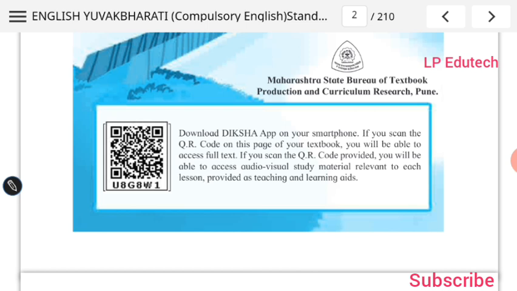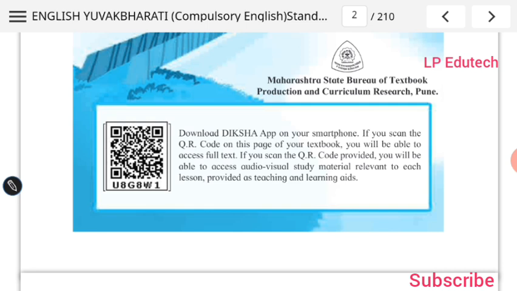I recommend you to download the Diksha app on your smartphone. If you scan the QR code on this page of your textbook, you will be able to access the full text. That means all subjects, and you can download the PDF files of the textbooks. If you scan the QR code provided, you will be able to access audio visual study material relevant to each lesson. So with the help of this QR code, you can directly reach the Diksha app and access this audio visual study material relevant to each lesson.